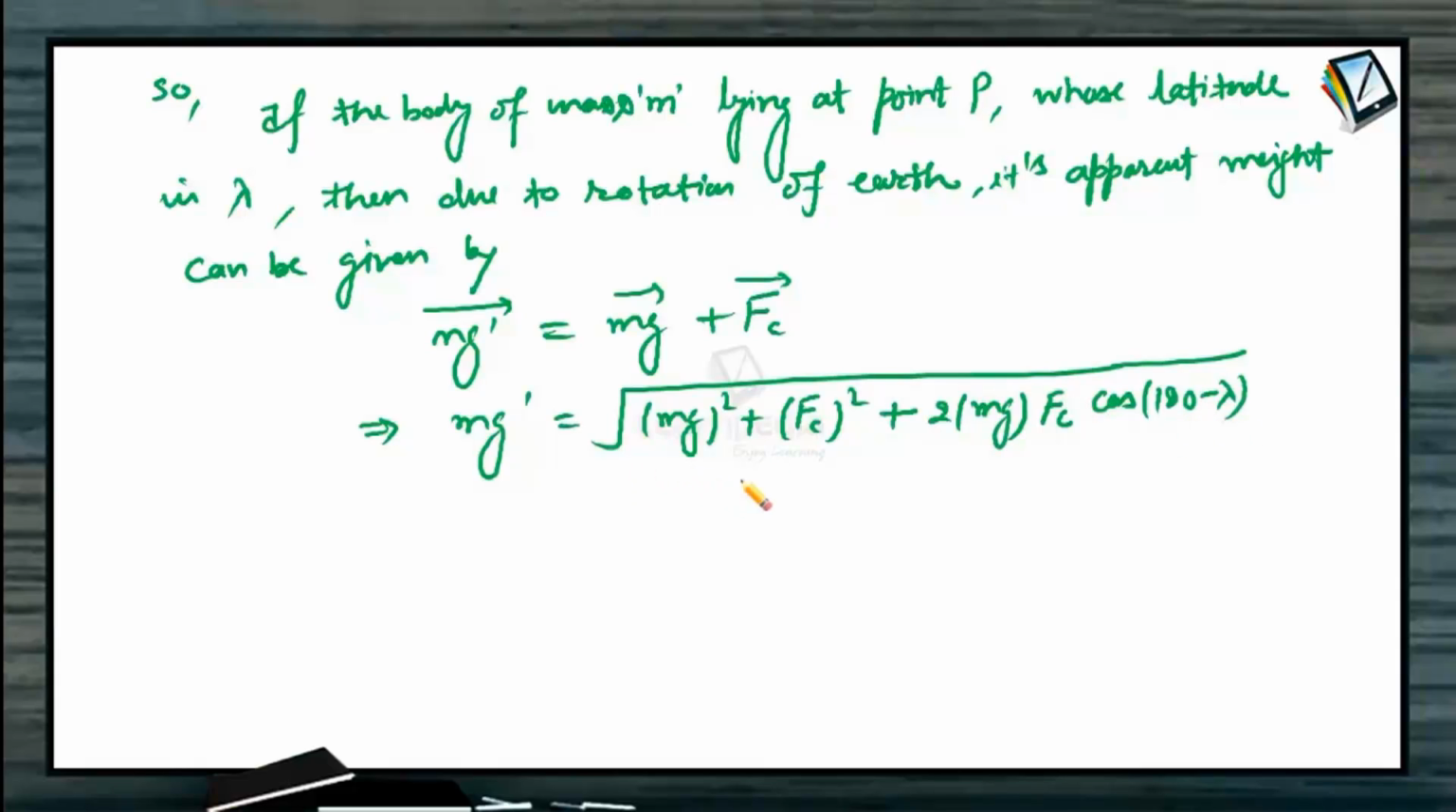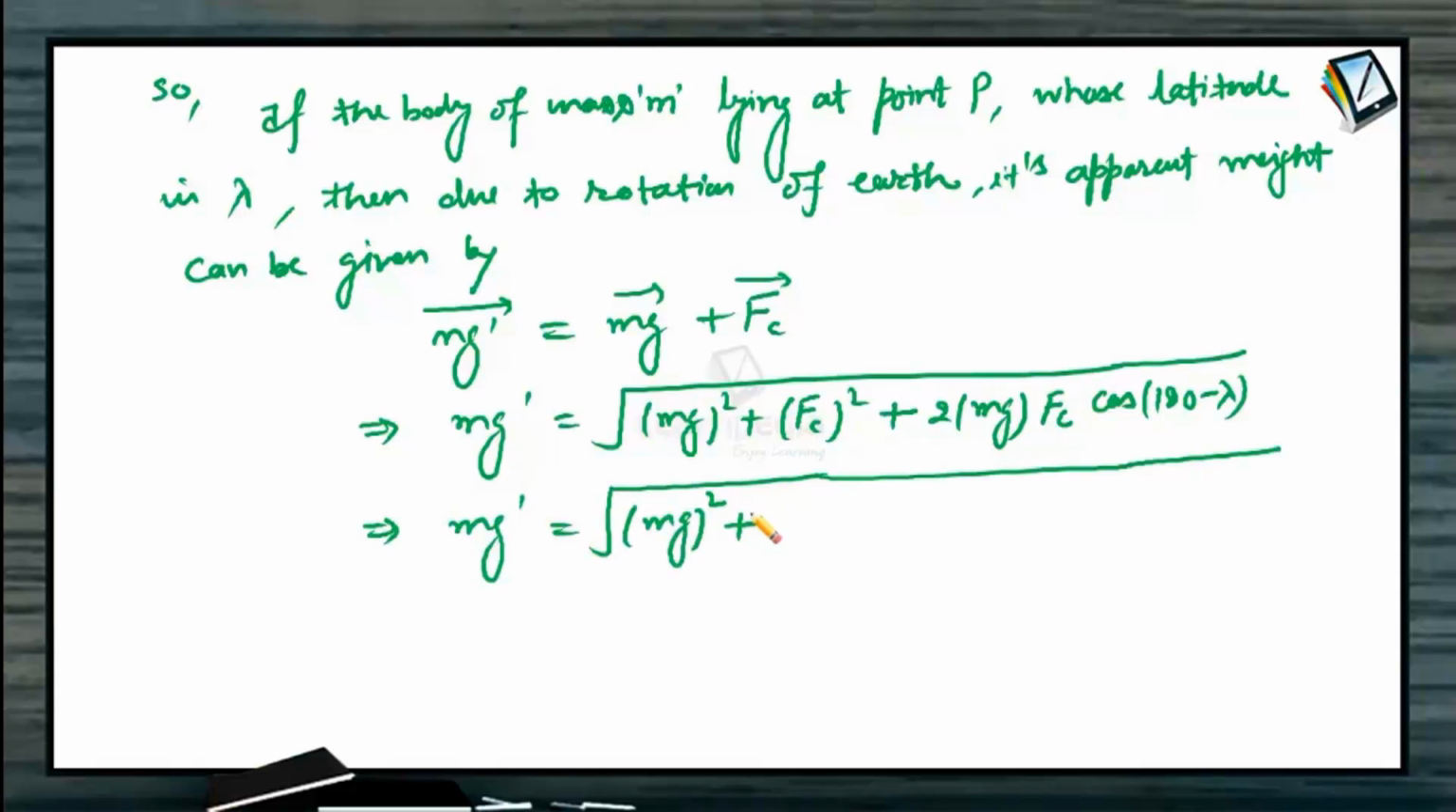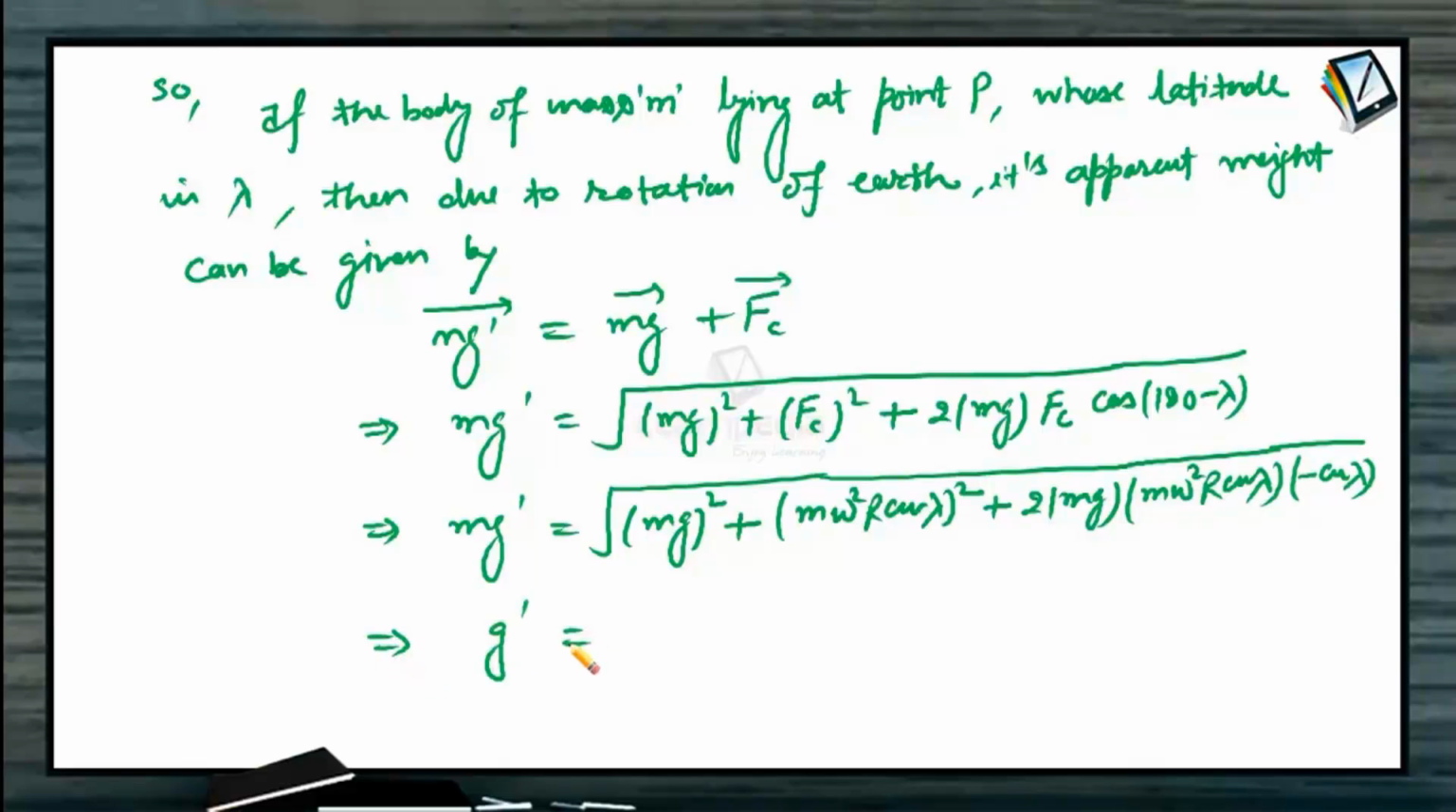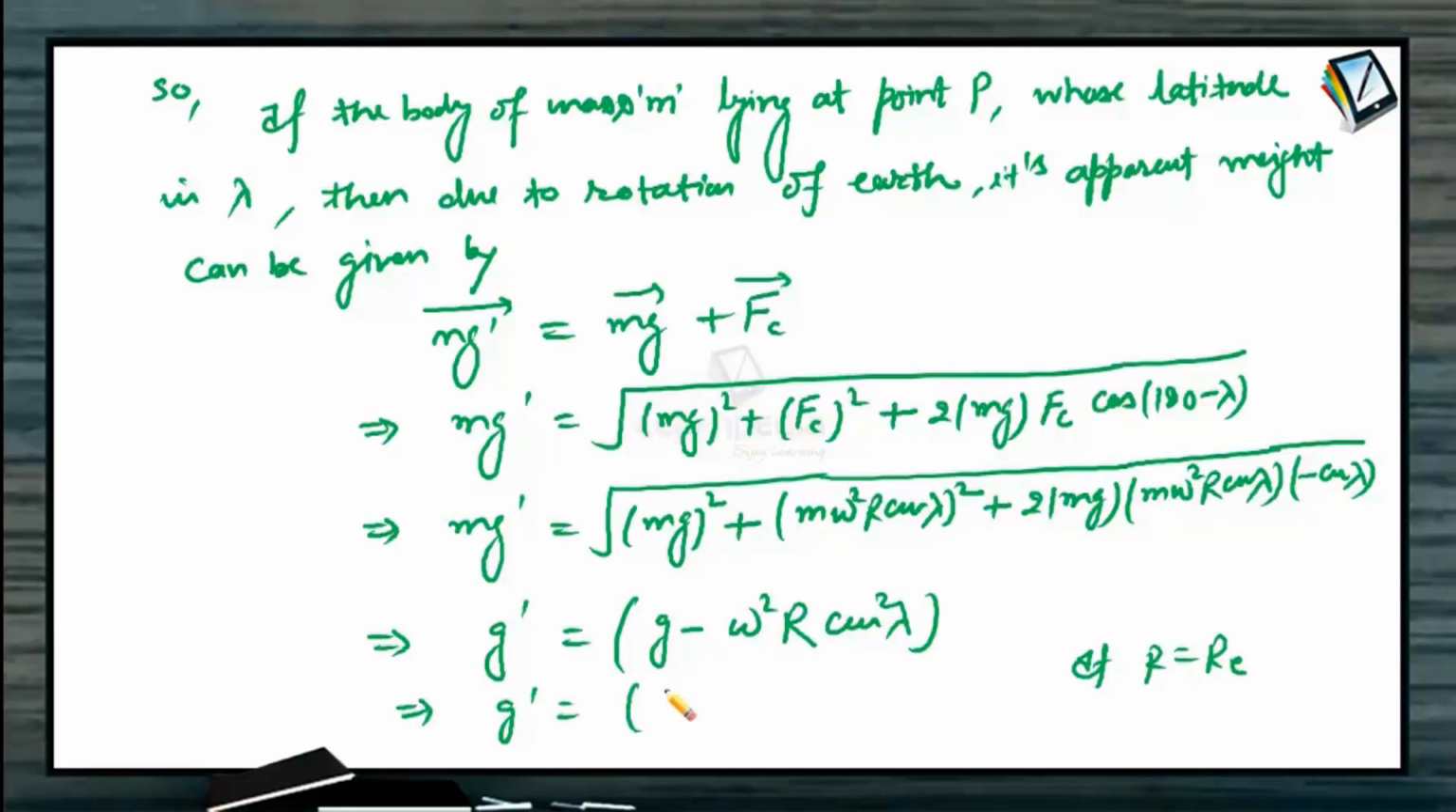So solving it further, we can write mg dash equals root over mg square plus F centrifugal, that is m omega square r cos lambda, square, plus 2 times mg times m omega square r cos lambda times cos of 180 minus lambda, which becomes minus cos lambda. Solving it further we can write g dash equals g minus omega square r cos square lambda. If r equals the radius of Earth Re, then it can be written as g dash equals g minus omega square Re cos square lambda.